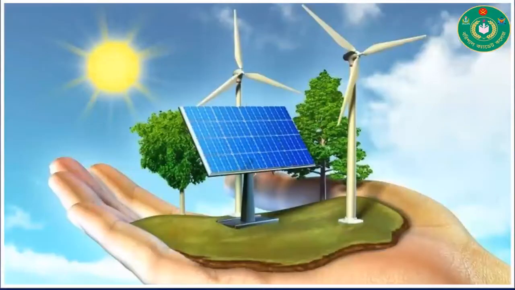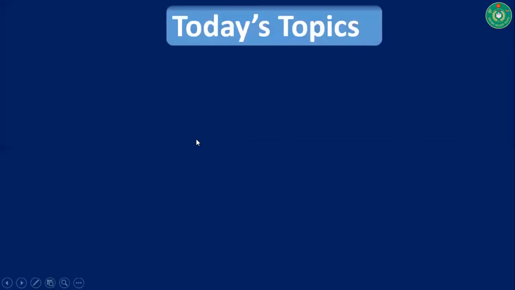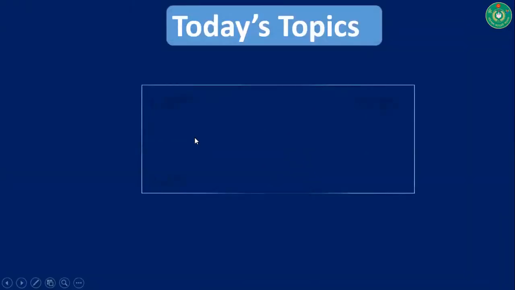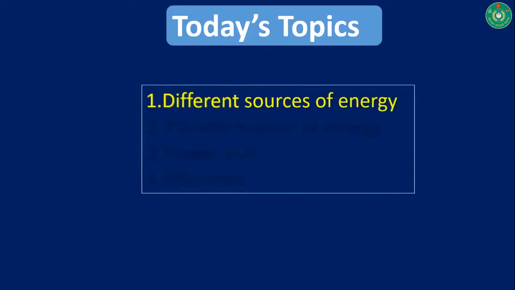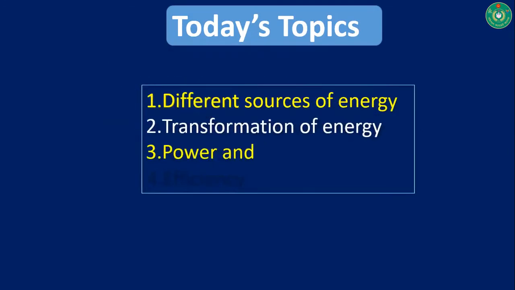Dear cadets, you should observe this image and try yourself to guess what our today's lesson should be. Yes, our today's lesson is different sources of energy, transformation of energy, power, and lastly, efficiency.